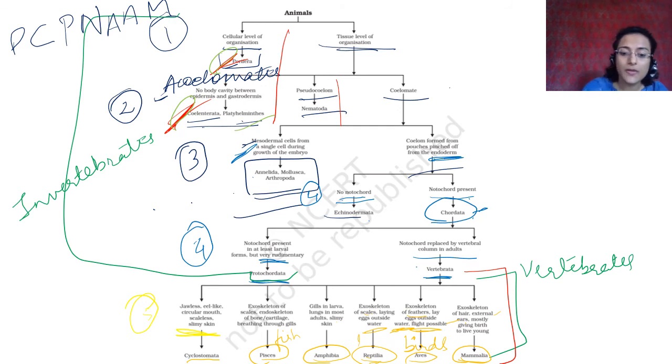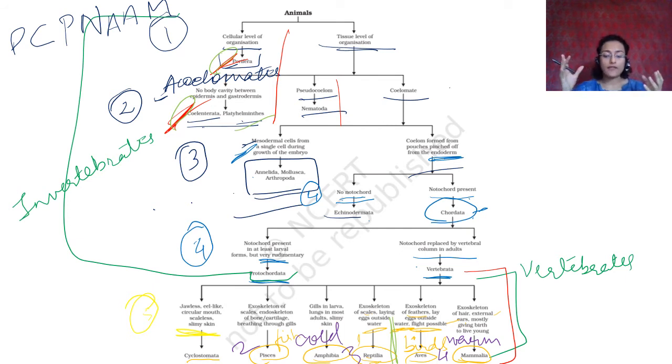Okay, in vertebrates you can remember that Aves and Mammalia are warm blooded. These are warm blooded. These are all cold blooded. You can remember something like this. This is a two-chambered heart. These have three-chambered heart. These have four-chambered heart. You have to be able to group them, and you can say that this one has this. What you do is you look at other photographs, you look at other descriptions